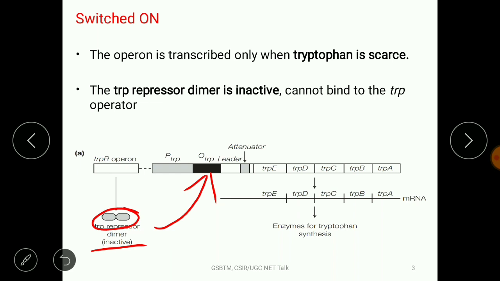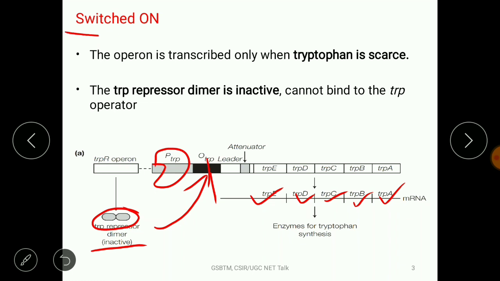So when the operator is empty, meaning there is no protein or obstacle bound at the operator, the RNA polymerase, which is bound at the promoter site, can move smoothly. It will pass through the operator and the different structural genes to produce 5 different enzymes, okay? And then these 5 different enzymes finally convert the chorismate, which is the precursor, into the tryptophan, right?